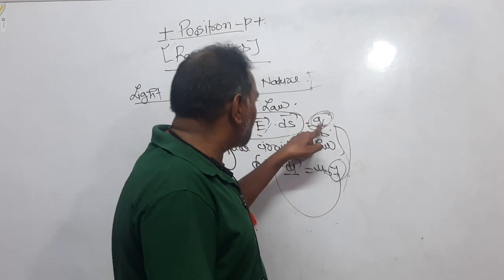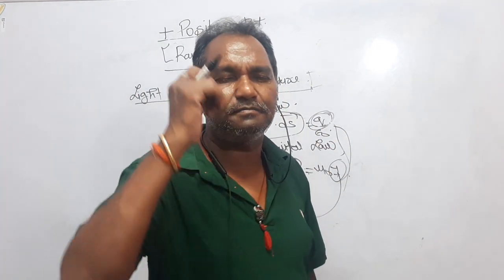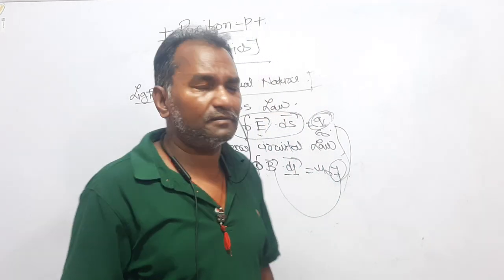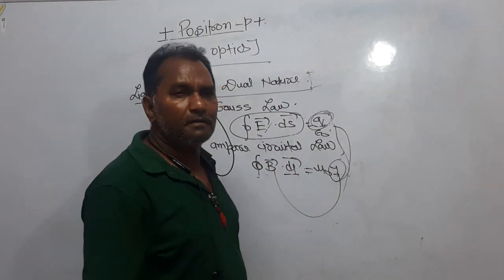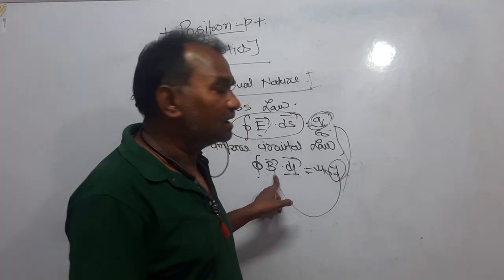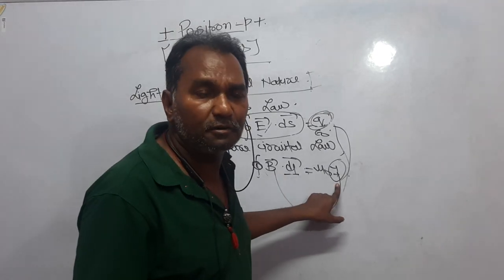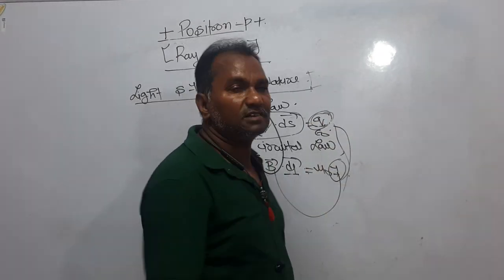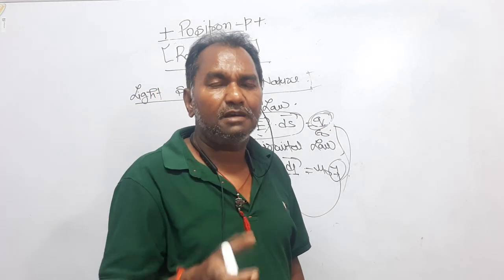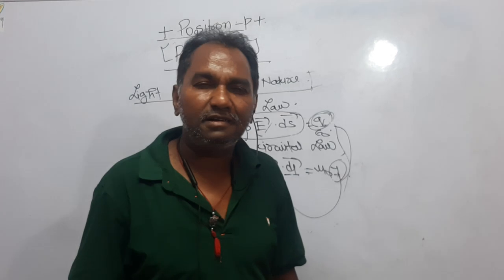If there is a charge, there is a field, so charge is the only source of electric field. Similarly, Ampere's circuital law says that if there is a current, there is a magnetic field, so current is the only source of magnetic field. And how is the current produced? Rate of flow of charge is called current. It means the charge in motion creates a current, and that results in the magnetic field.